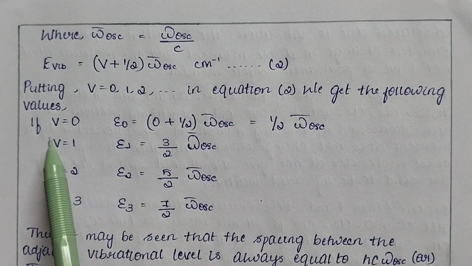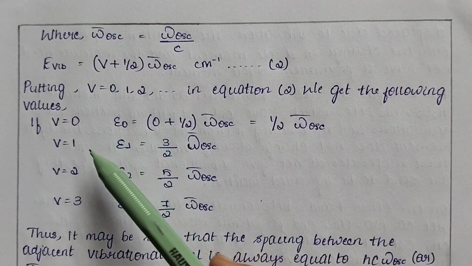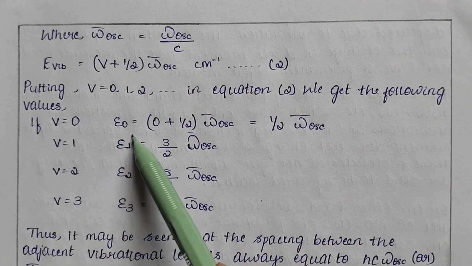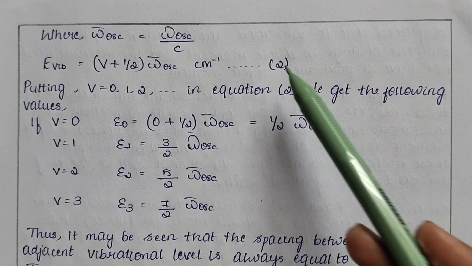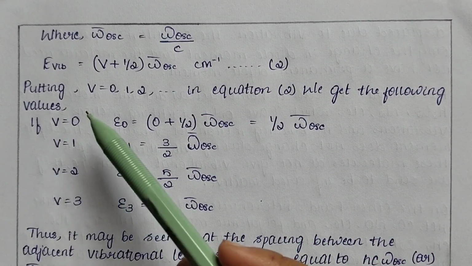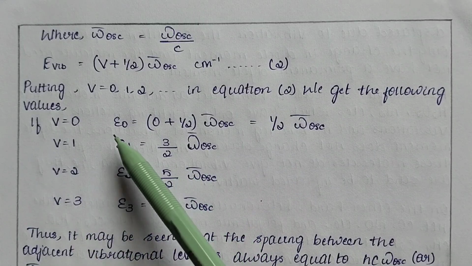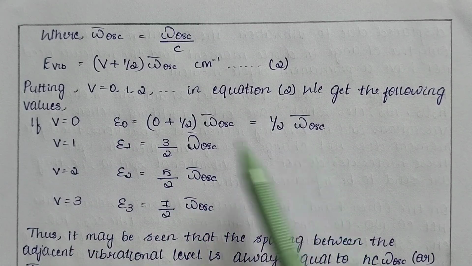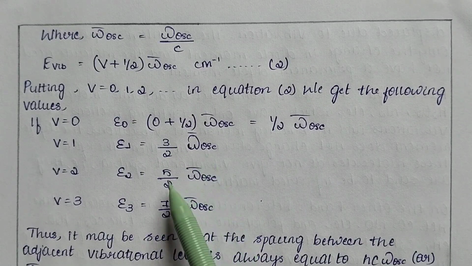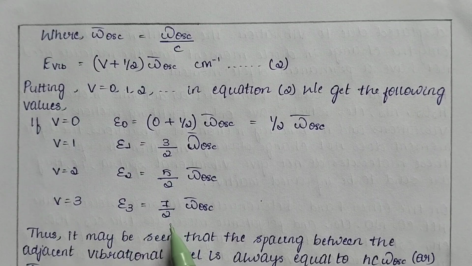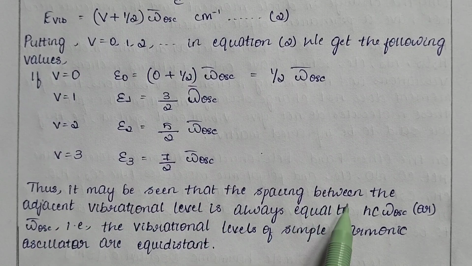As we know, v is the vibrational quantum number with allowed values of 0, 1, 2, 3 and so on, and E is the vibrational energy. Substituting the values of v in equation number 2, for v equal to 0, 1, 2, 3, we get the vibrational energy as 1/2 omega dash oscillation, 3/2 omega dash oscillation, 5/2 omega dash oscillation and 7/2 omega dash oscillation respectively. Thus it may be seen that the spacing between adjacent vibrational energy levels is always equal to hc omega dash oscillation, that is, the vibrational energy levels of a simple harmonic oscillator are equidistant.